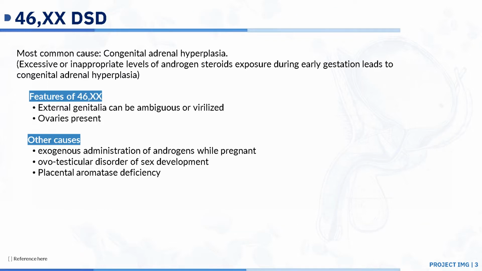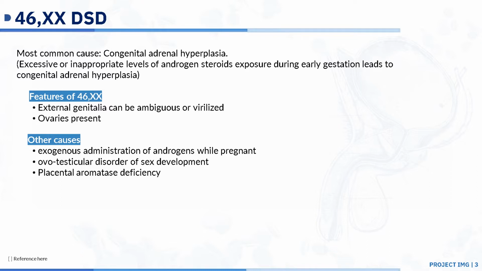So the most common cause of 46XX DSD is congenital adrenal hyperplasia. This is where you have excessive or inappropriate levels of androgen steroids exposed during early gestation, which leads to congenital adrenal hyperplasia. This could also be caused by exogenous administration of androgens while pregnant.